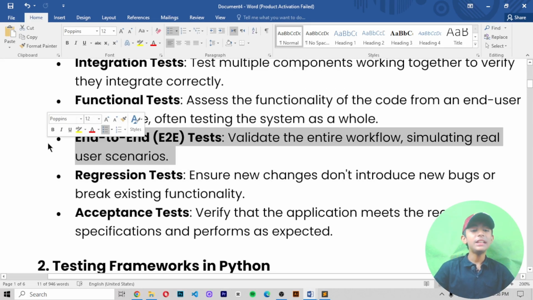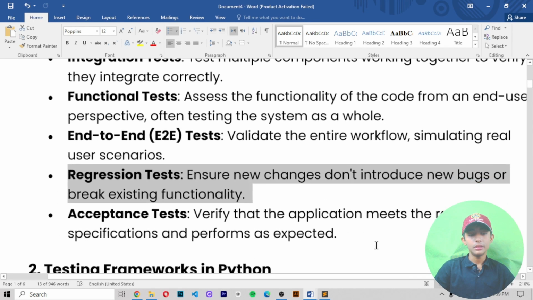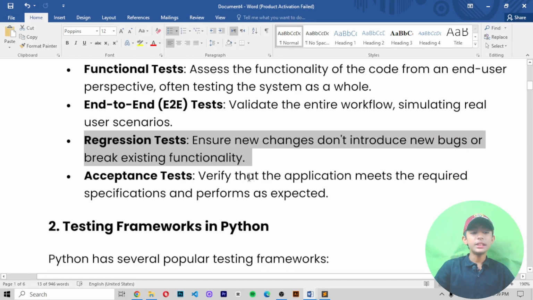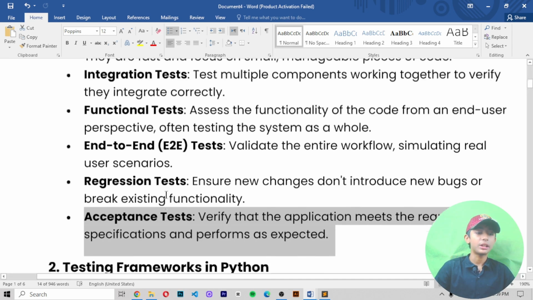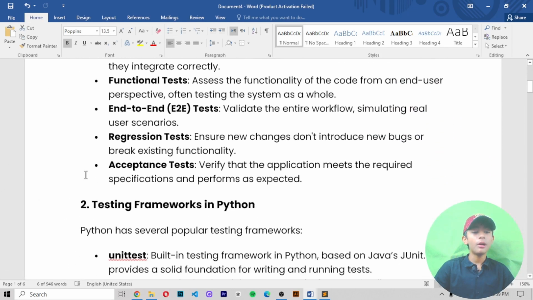Number 4 is end-to-end, that means E2E test. It validates the entire workflow, simulating real user scenarios. Number 5 is regression test. It ensures new changes don't introduce new bugs or break existing functionality. Number 6 is acceptance test. It verifies that the application meets the required specifications and performs as expected. So I have already told you what types of tests there are in Python. Now come to number 2.